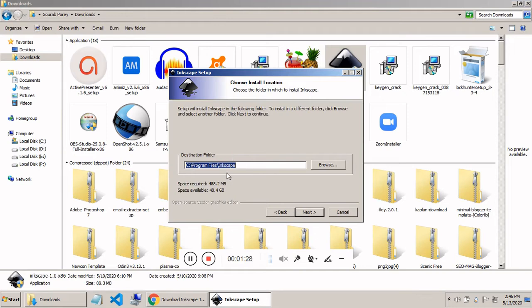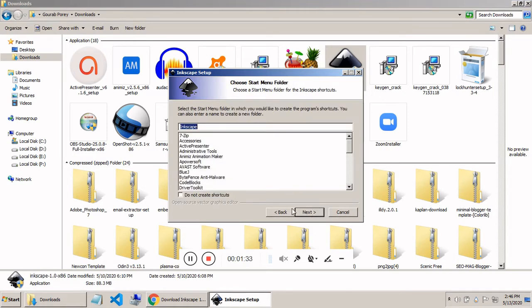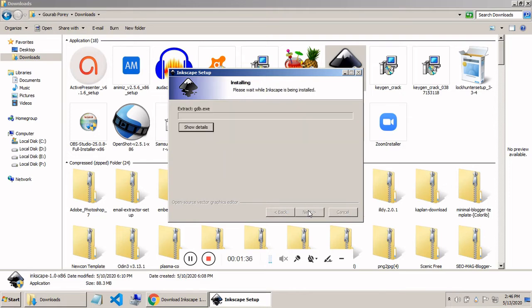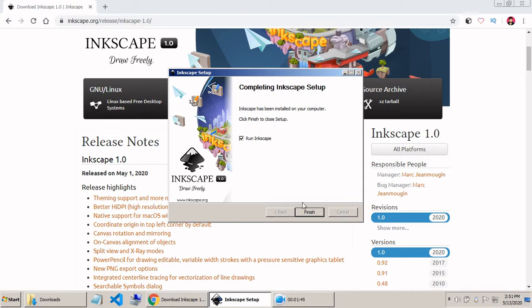Select where you want to install the application and click Next. Click Next here also. Click Install and it will start installing the application. Click Finish here. I will run it as I want to show you some basics of the application.